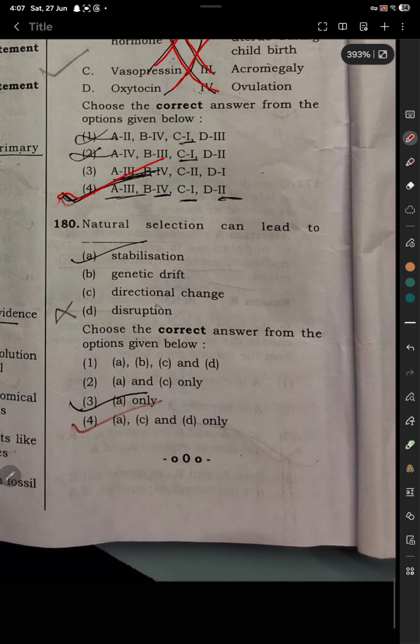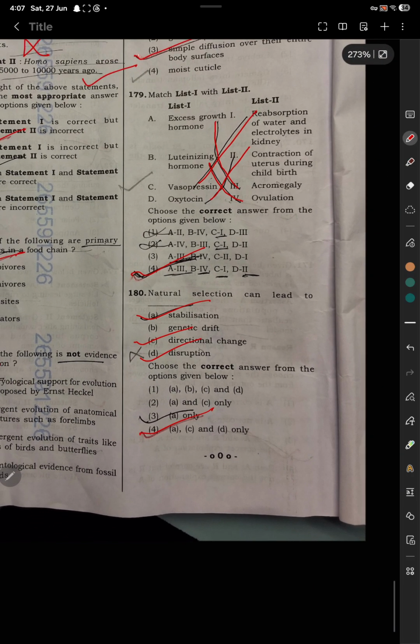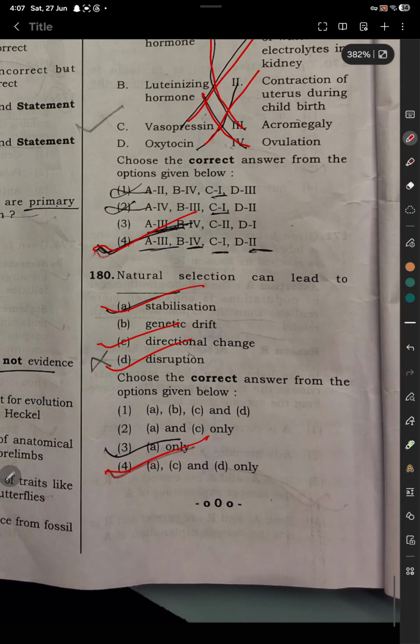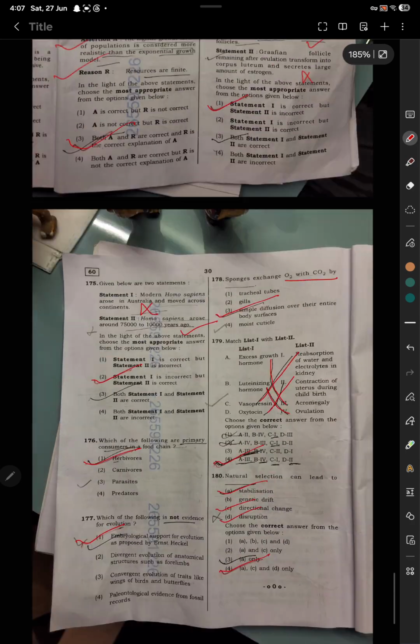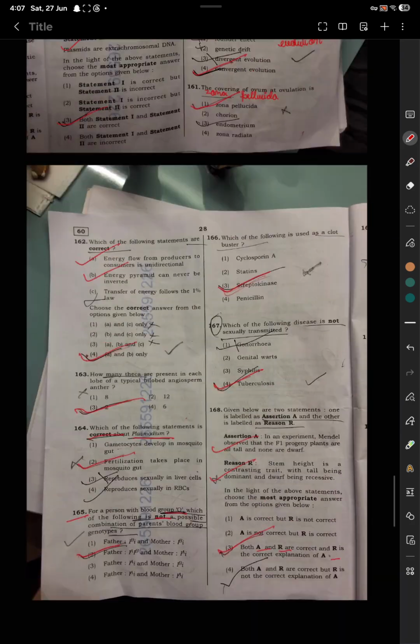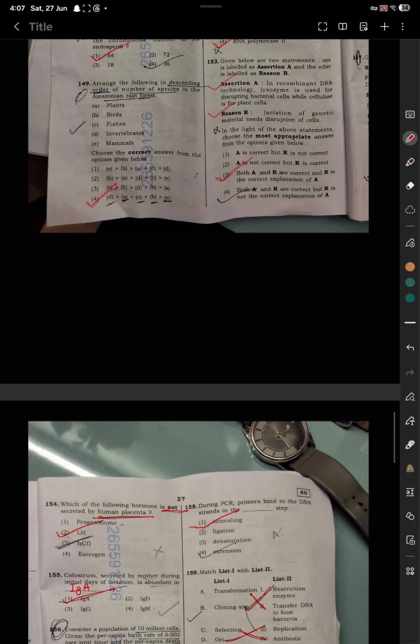Last question 180. Natural selection can lead to option number A, B and D are all correct. Stabilization, directional change and disruption. So thank you everyone. Next video we will cover questions of physics and chemistry.